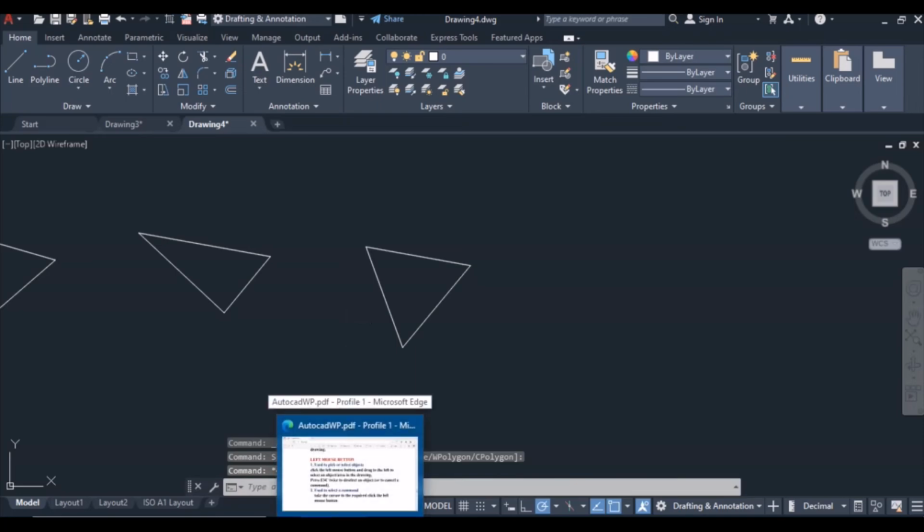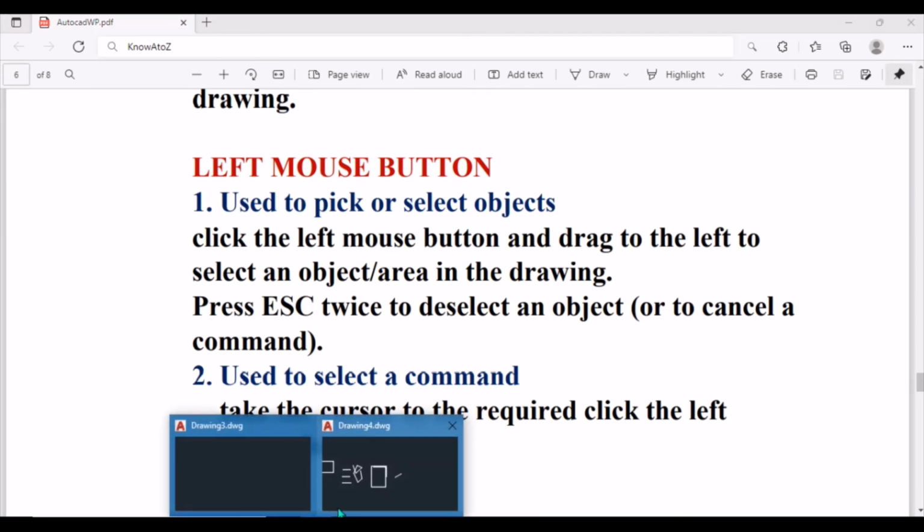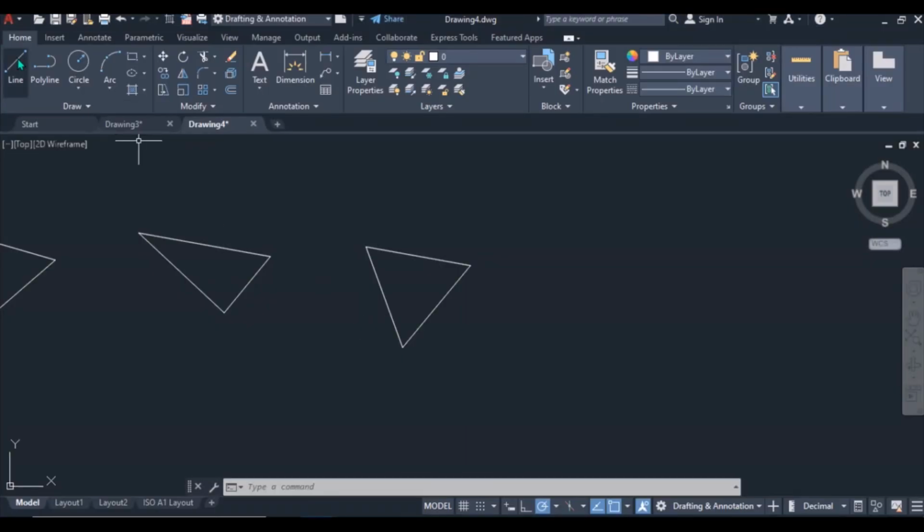So it is another function of the left mouse key you use to select a command. When you are saying click on the line, you are using the left mouse button, not the right mouse button. Press escape.